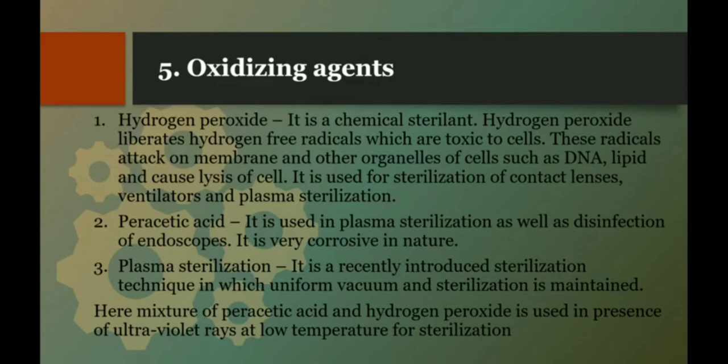So first the mixture of peracetic acid and hydrogen peroxide is used, then ultraviolet rays are used, and the temperature is maintained low, and in this chamber a uniform vacuum and sterilization is maintained. This is called plasma.